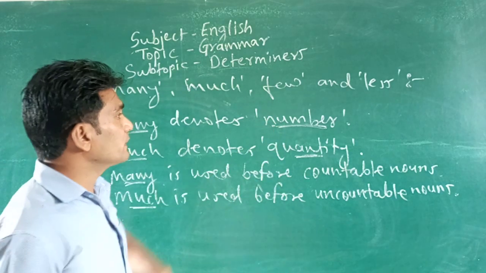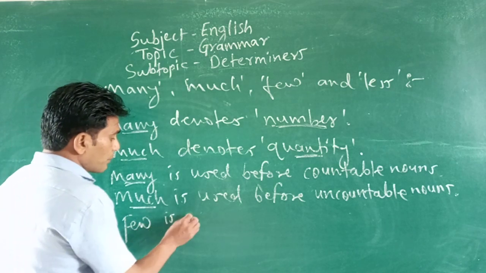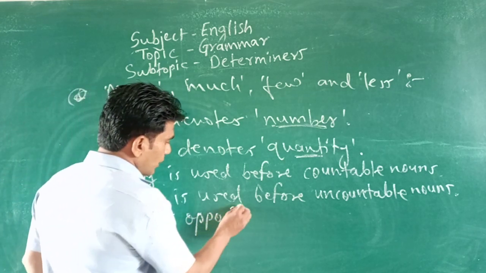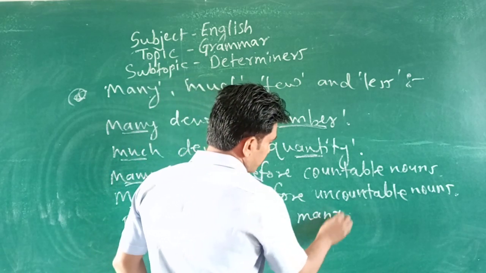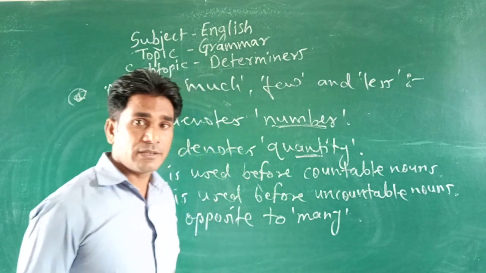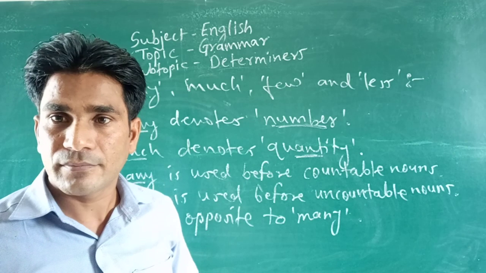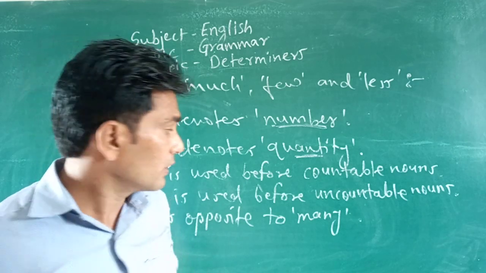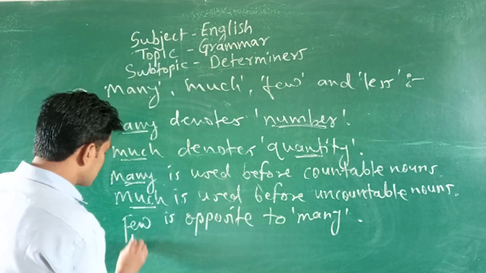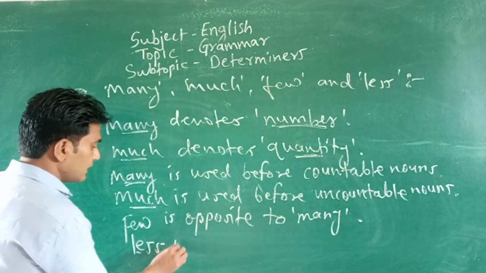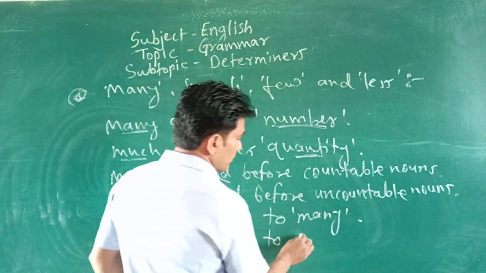And here few and less. Few is opposite to many. To talk about a less number, we use few before countable nouns. While less is opposite to much.